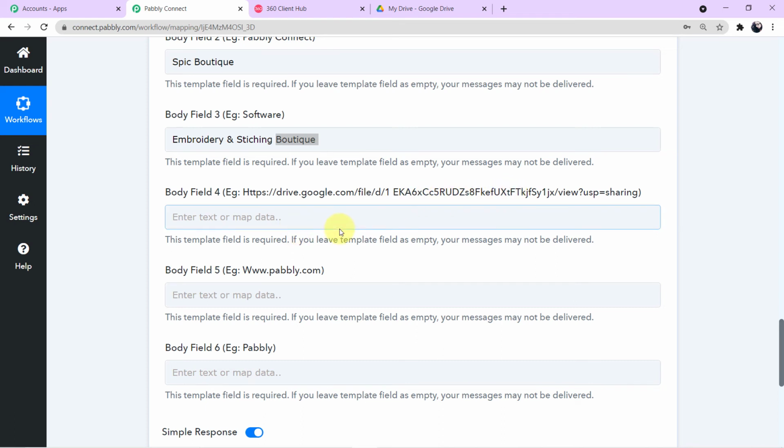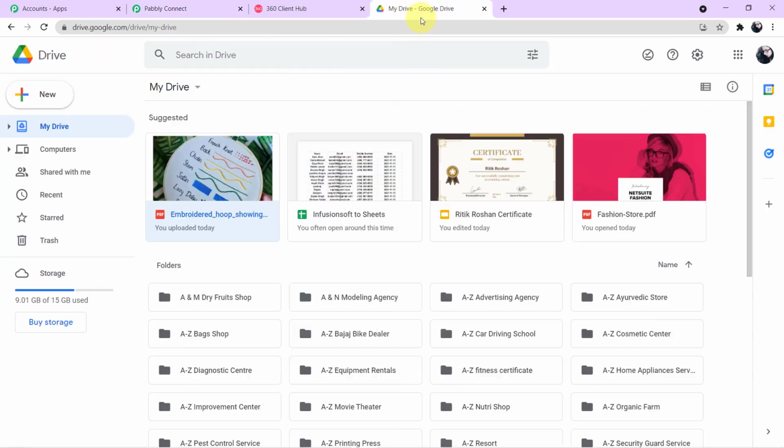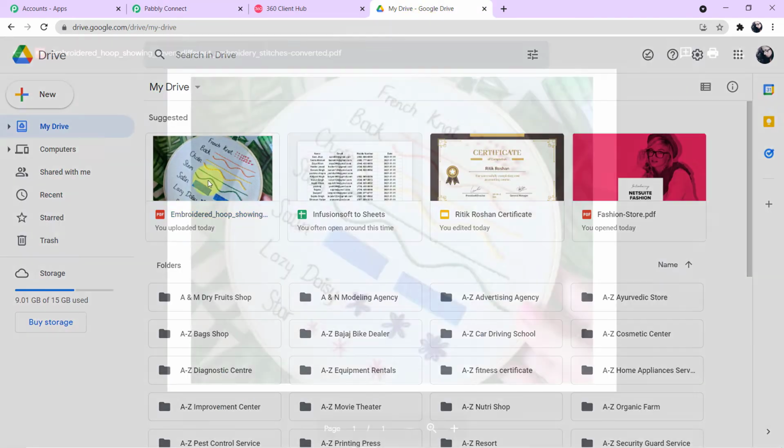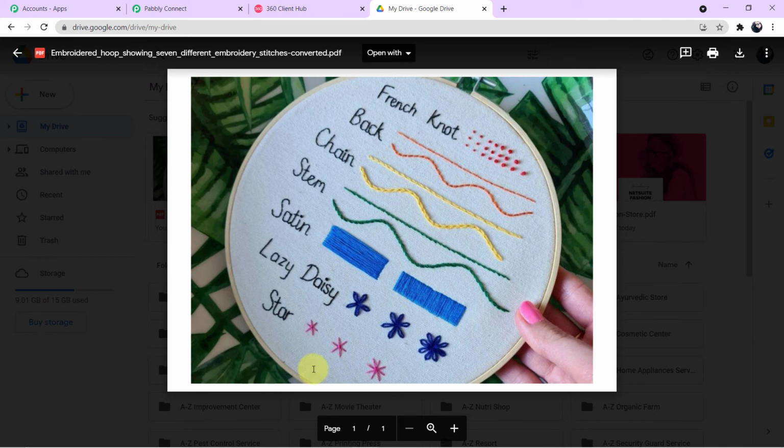Now this link here, we have to map the link of the brochure or the image, the PDF file, which we want to send to our customer. So I have uploaded the PDF file in my Google Drive account. Let me show it to you. So this is my Google Drive account and let me show you the PDF file. I want to send this particular PDF file to my customer. So I want to have the link of this PDF file to map there in Pabbly Connect.